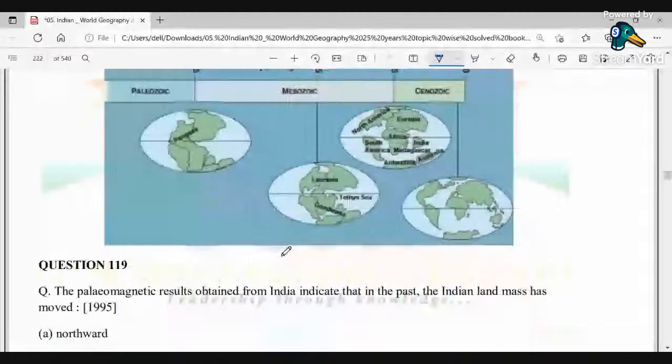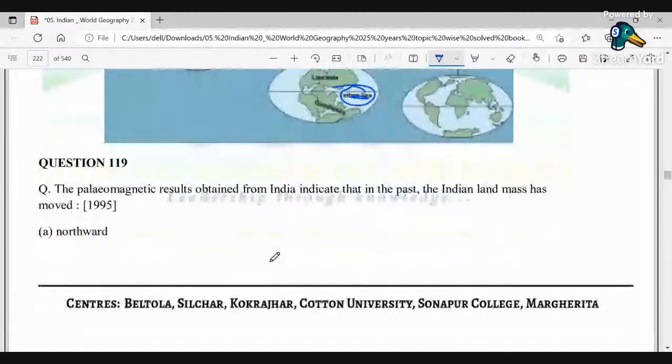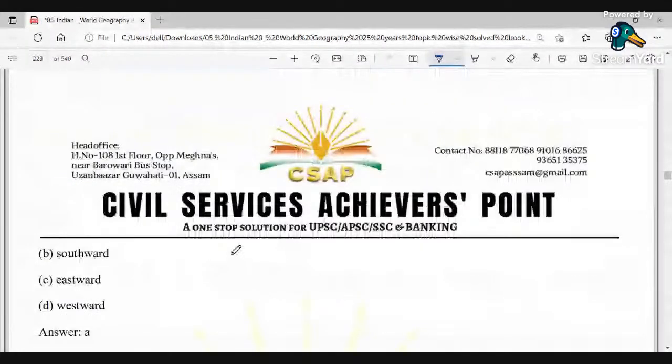Next, the paleomagnetic results obtained from India indicate that in the past, the Indian landmass has moved... This you can see is the Indian landmass, which is directly getting broken down from here. During this period of time the Tethys Sea was there in the place of the Himalayas. This northward extension has directly made the Himalayas. So obviously the answer will be northwards.